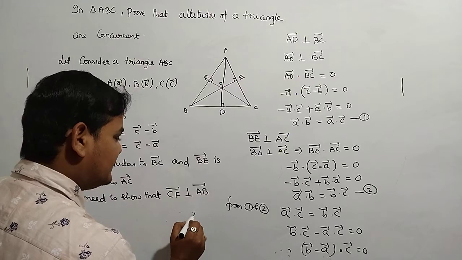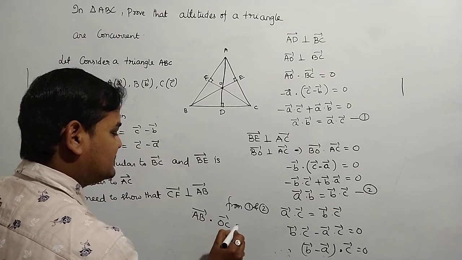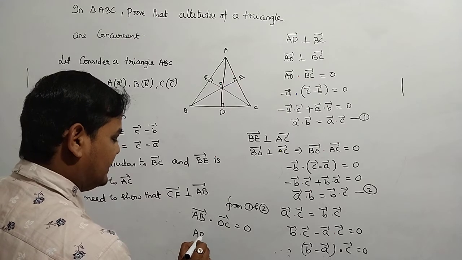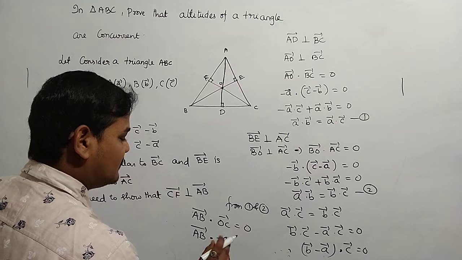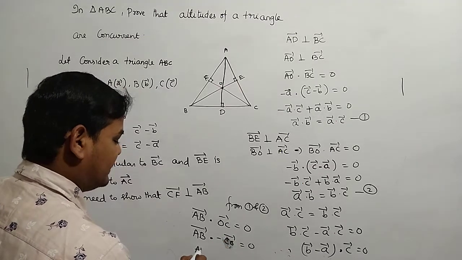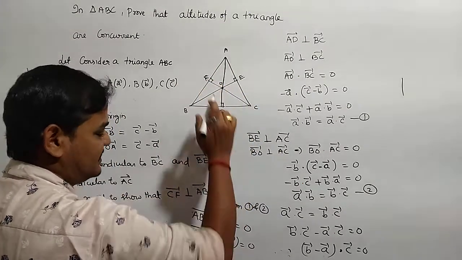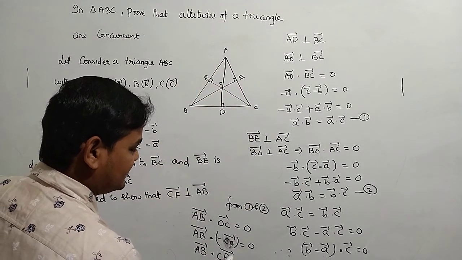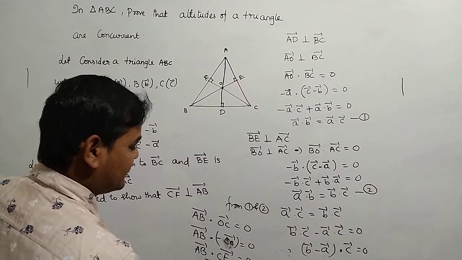So AB bar dot OC bar is equal to 0. That can be written as AB bar dot minus CO bar is equal to 0, so AB bar dot CF bar is 0. So AB bar is perpendicular to CF bar.